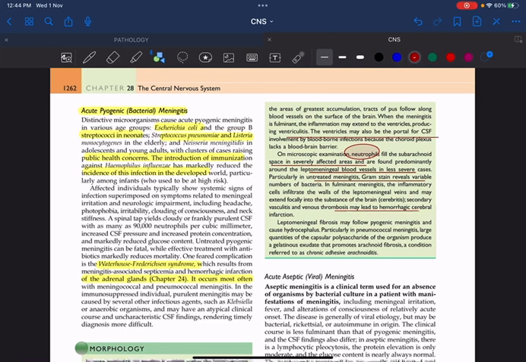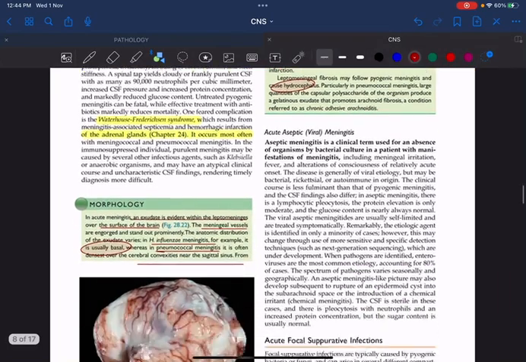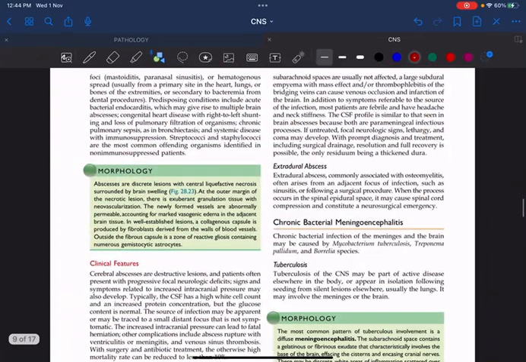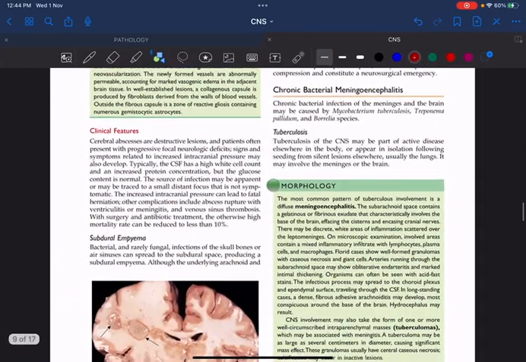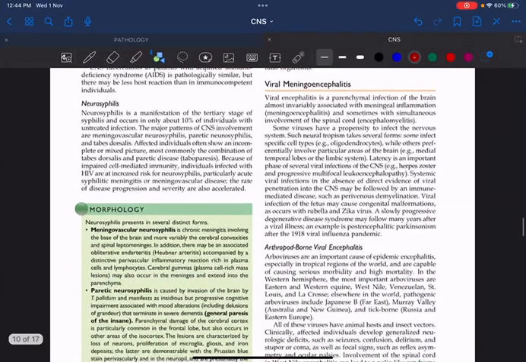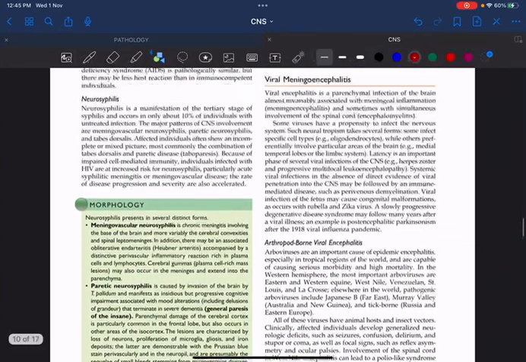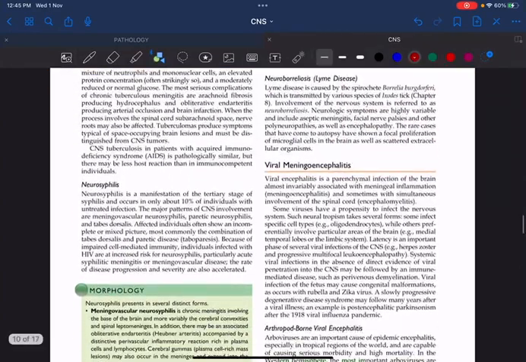Fine. And in some cases there will be enlargement of the ventricular system of the brain, which we call hydrocephalus. Fine. Once that is done, let us go for the next question. That is what we call neurosyphilis. Neurosyphilis is a very commonly asked question, especially the morphology. Just write these points, that's enough.